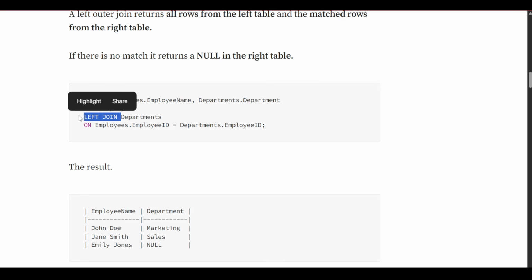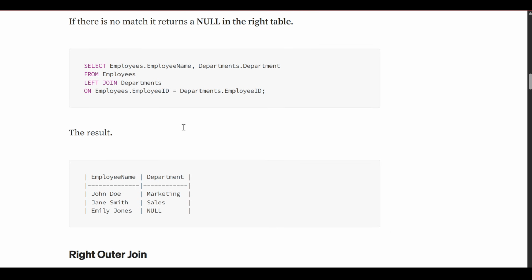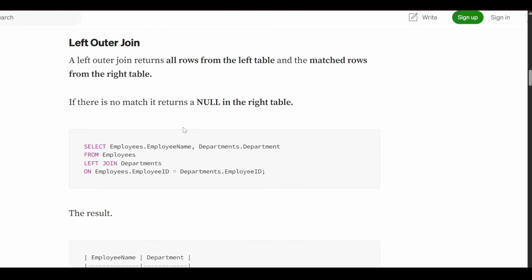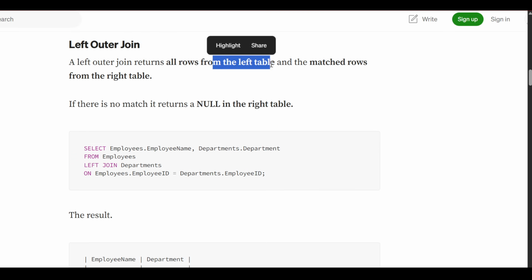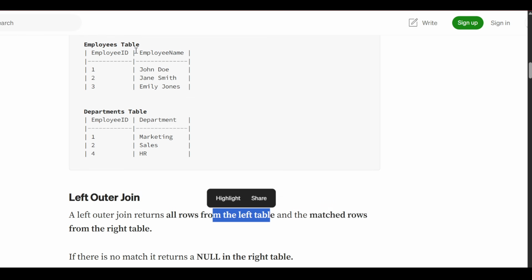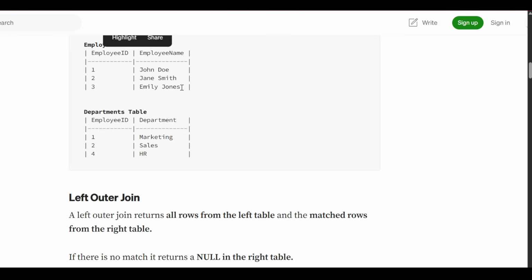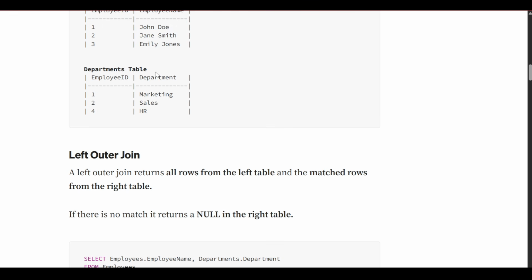Here there was inner join, now it is left join, and in the right join you will see the writing query will be same, but their working will be different. So here what is the result? We are taking all the left table, that is employee name. We are taking all the employee names, John Doe, Jane Smith and Emily Jones, and we have to take the matched rows from the right table.